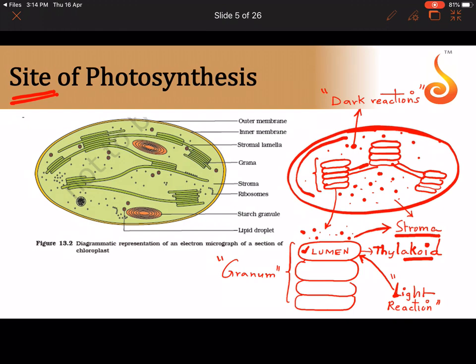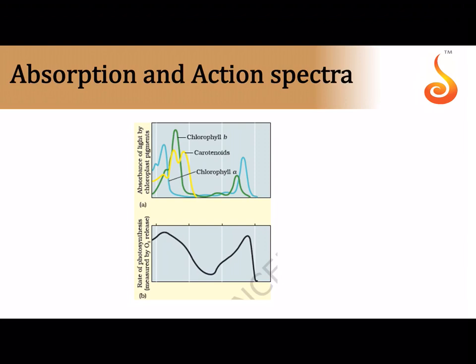Please remember why it is called light reaction and dark reaction. Light reaction because it is dependent on light, and dark reaction not because it happens in the dark. Dark reaction can happen in broad daylight as well, but it is called dark reaction because it does not require light. So which is the part of light that is absorbed, and which is the pigment in the plant that absorbs most of this light?